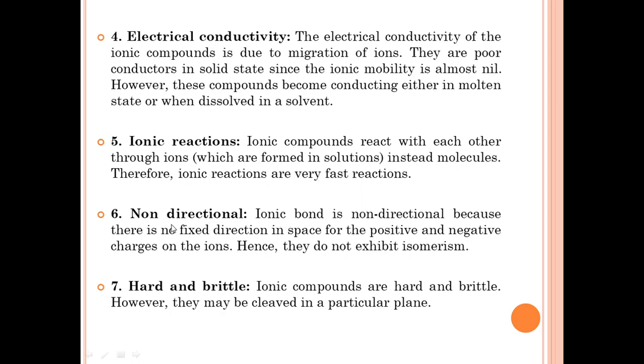The next property, non-directional. Ionic bond is non-directional because there is no fixed direction in space for the positive and the negative charges on the ions. Hence, they do not exhibit isomerism.